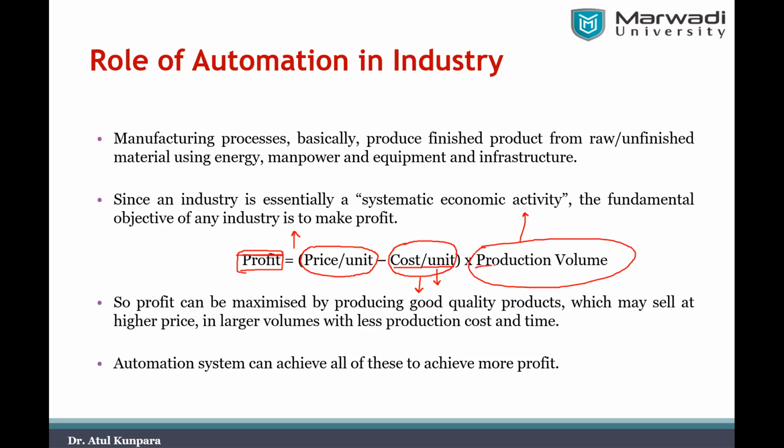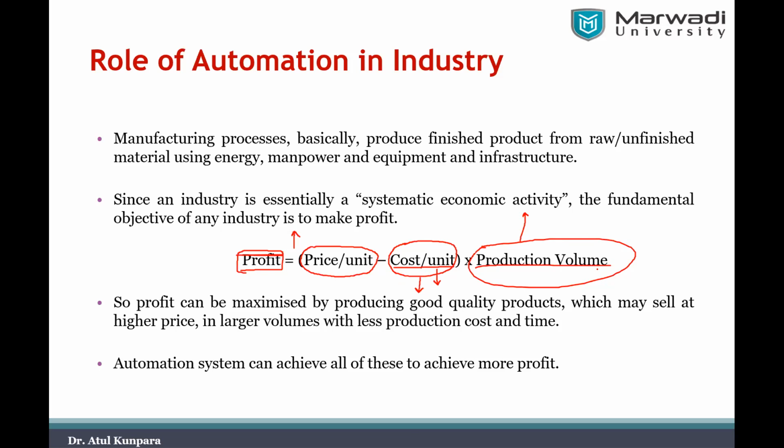And so what remains, that you can increase the production volume. So that production volume can also and can only be increased if your plant is capable to give you more production there, right? So with the help of automation system, we can achieve optimum solution between all these three.